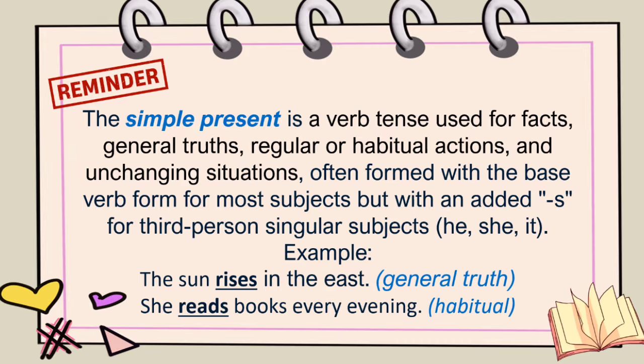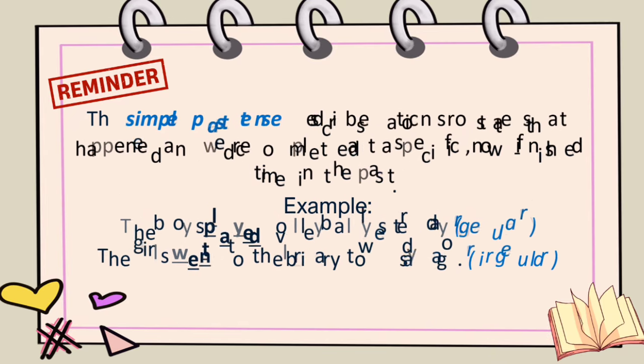The simple present is a verb tense used for facts, general truths, regular or habitual actions, and unchanging situations, often formed with a base verb form for most subjects, but with an added s for third-person singular subjects. Let's have the following examples. The sun rises in the east. That is a general truth. For habitual actions, the example is, she reads books every evening.